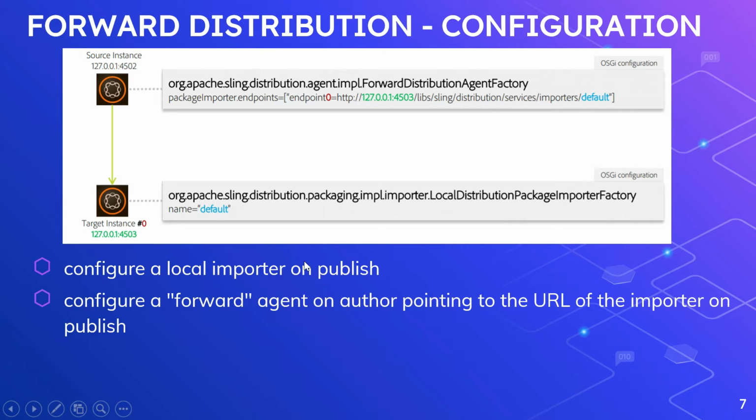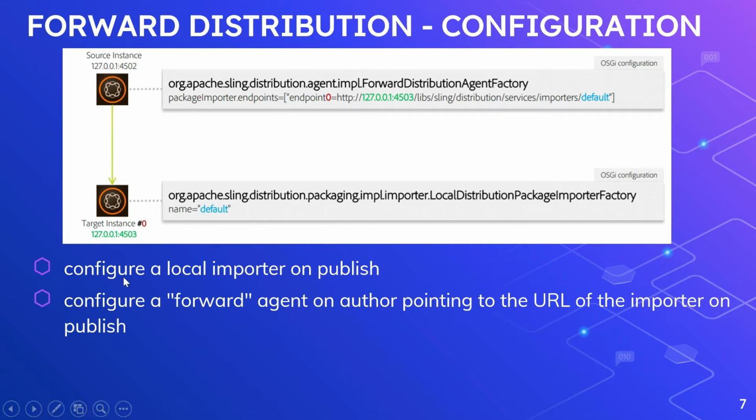In the source instance, we need to define a forward distribution agent factory. One of the important configurations is endpoints, and you can have multiple endpoints. Endpoint 0, for example, is one of the publishers. Then there is the default, which is the configuration path. This default will change based on the configuration we do in a publisher. However many publishers you want to add, you can add those endpoints. So whenever there is an event or a distribution, author will distribute to all these endpoints.